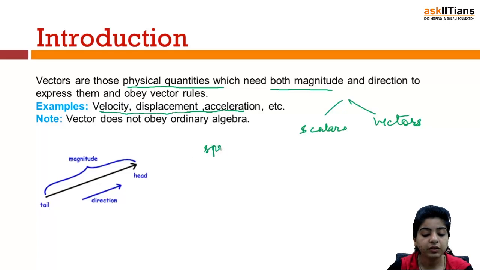See, when I talk of speed, we need not take into account any kind of direction. So that is a scalar quantity. But when we talk of velocity, it has got to do something with direction, and so it becomes a vector quantity. Now distance is again a scalar quantity, while displacement is a vector quantity. Acceleration is again a vector quantity. Here you can see in the figure, this denotes a vector quantity because it denotes a particular direction. So this is the magnitude, while this is denoting the direction, which is going this way. So this becomes a vector quantity.